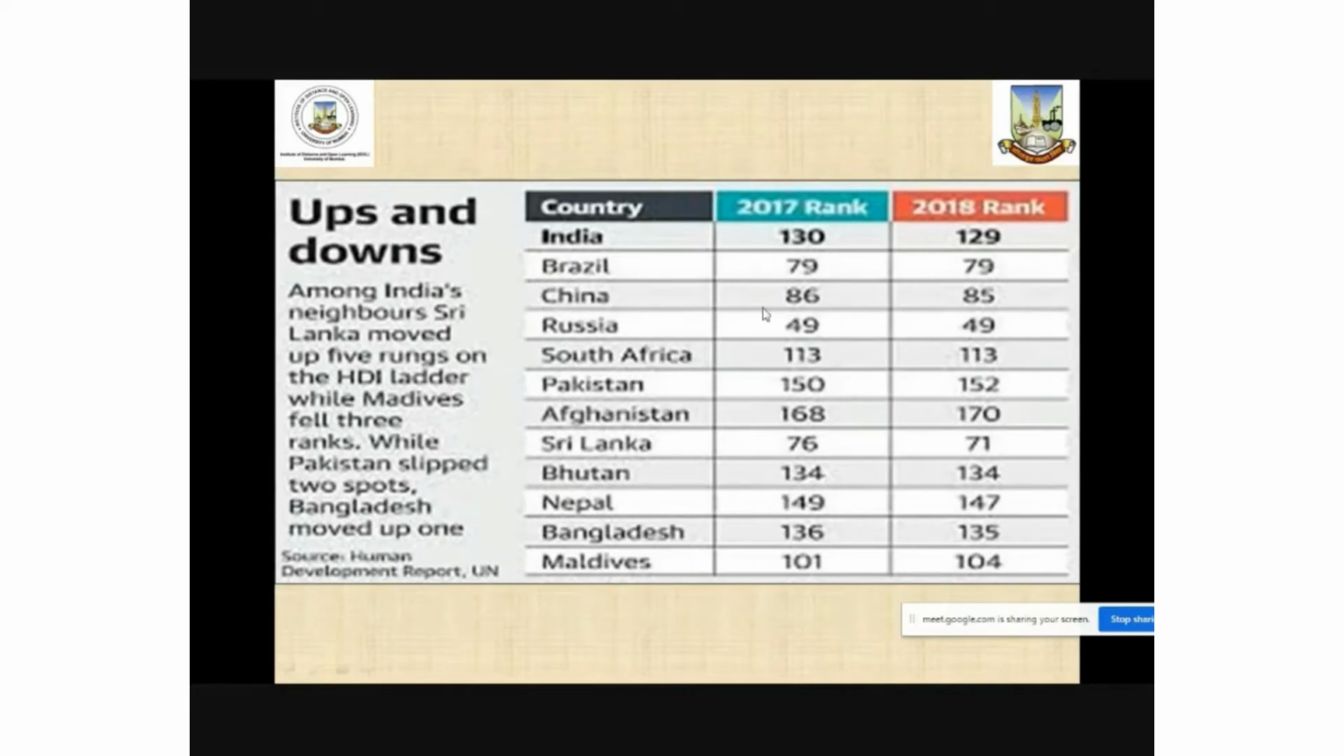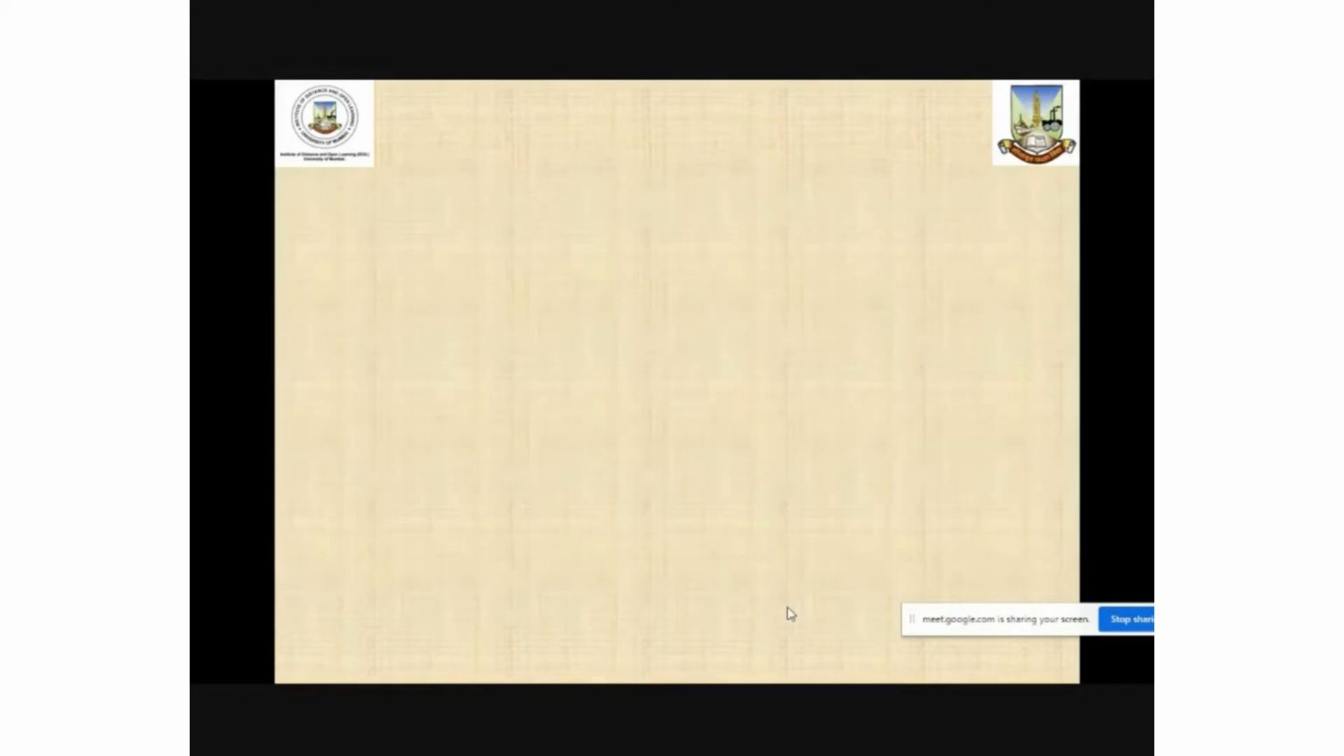But China, as compared to India, is performing better, with an HDI ranking of about 86th and 85th as per the 2017 and 2018 rankings respectively. So it's better, but we are much better than Pakistan. Pakistan's HDI ranking in 2017 was 150th, which lowered in 2018 to 152nd in the global ranking of HDI. So that's how the patterns of human development look in India.